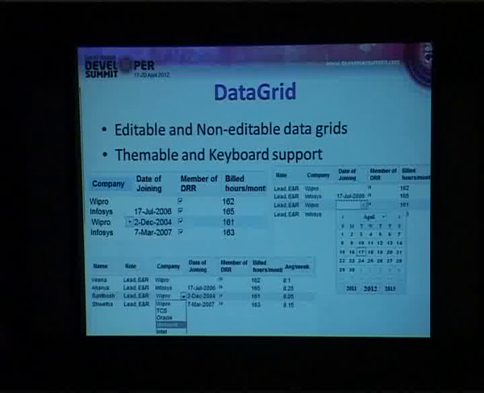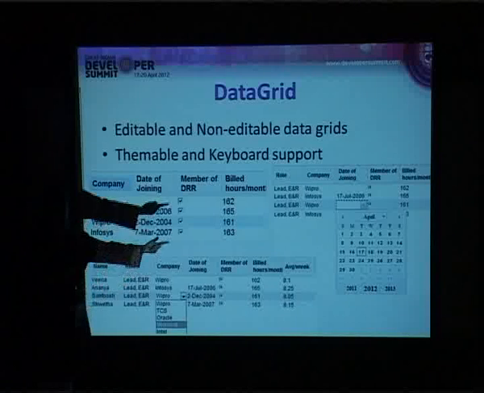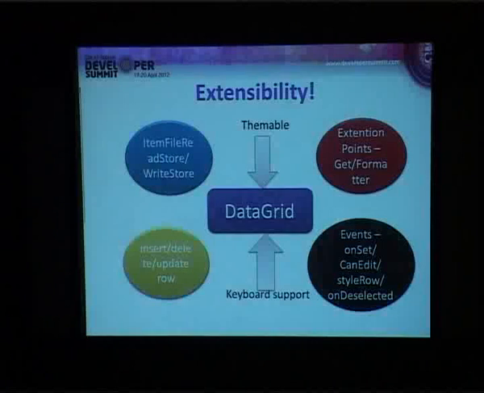Each of the grids, if you look at this, can be editable or non-editable. When it comes to editable grids, you have fields which are editable as text boxes. Along with that, you can also have check boxes, drop downs, date pickers and so on. And you have a lot of other functions which operate on the grid. So if you look at this, the data grid is themable.